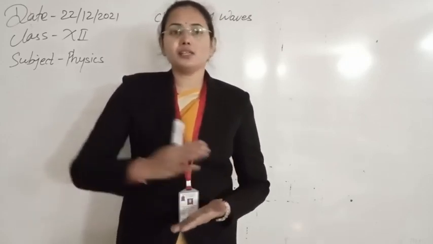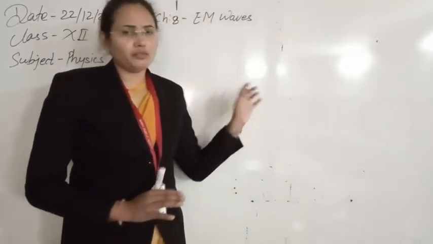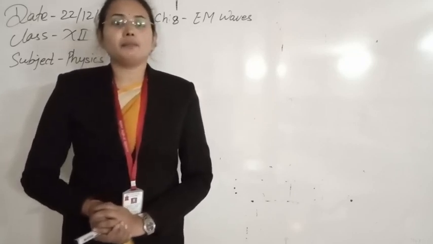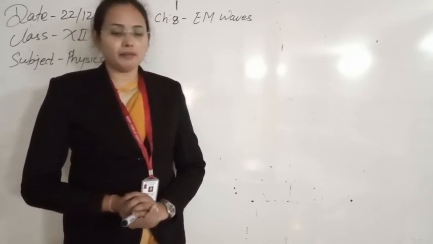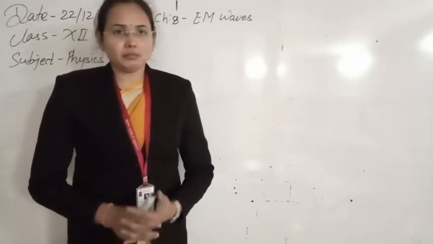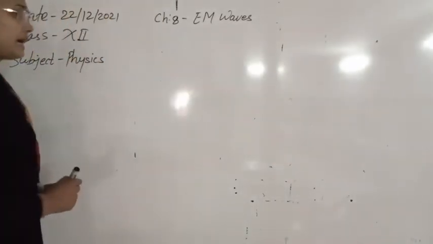So Maxwell is very important while we are discussing electromagnetic waves, and his equations are equally applicable to all kinds of electromagnetic wave, like the 7 electromagnetic waves we have. Later I will tell you the names in the electromagnetic spectrum in the same chapter, but here first let's see what the Maxwell equations are.